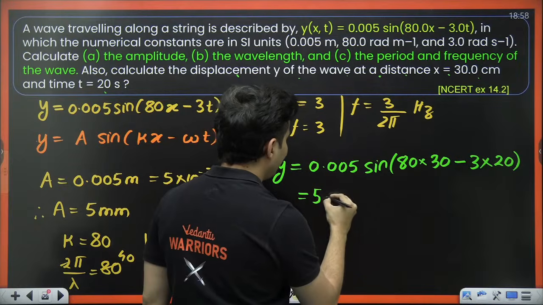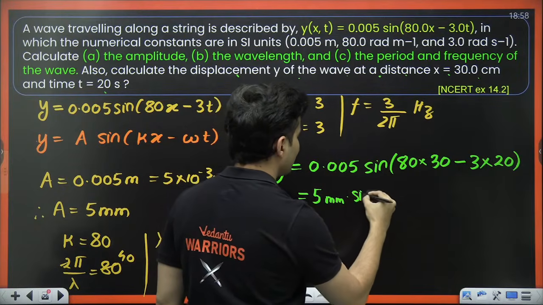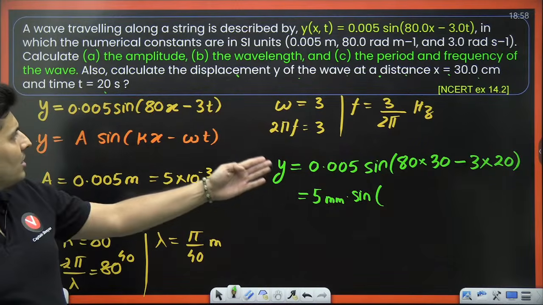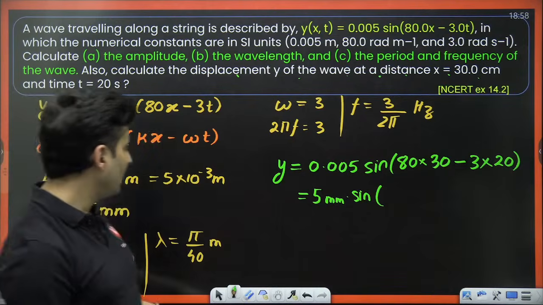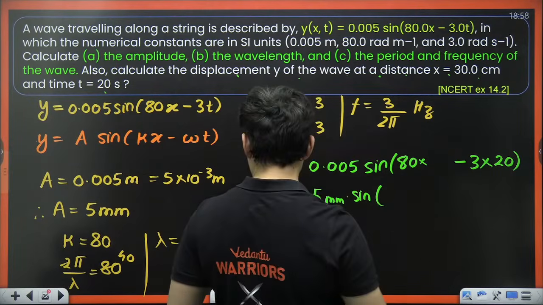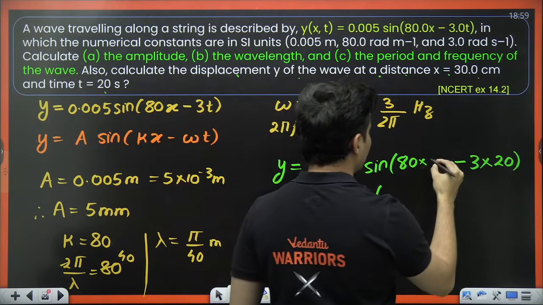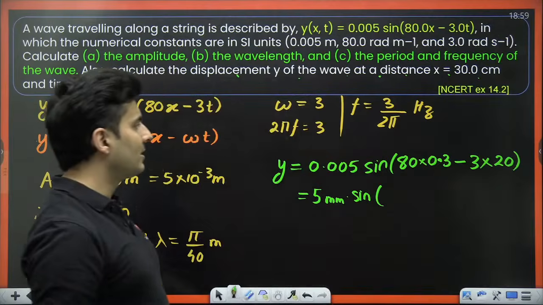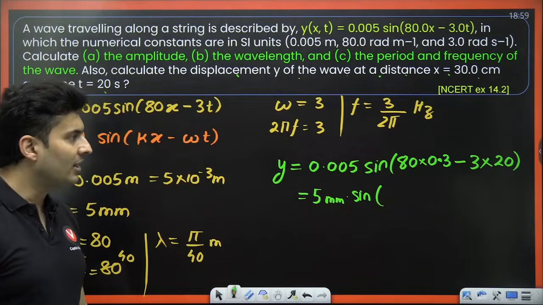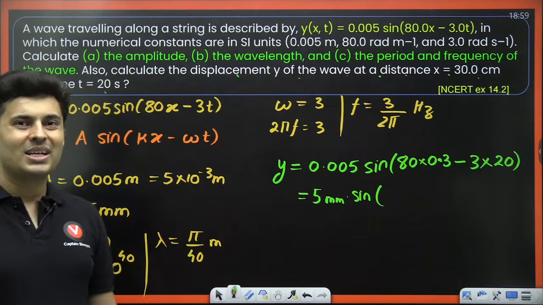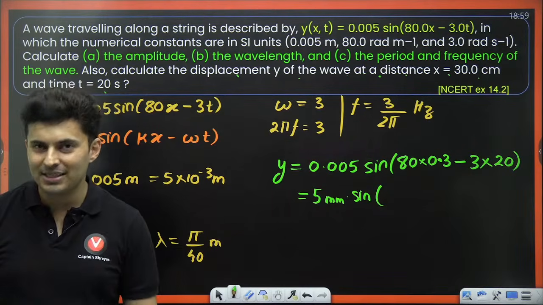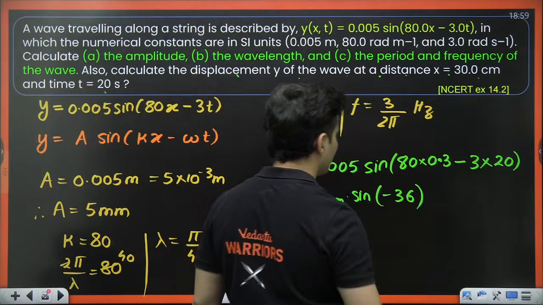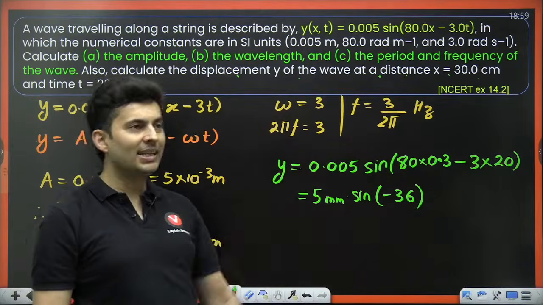This is basically 5 millimeters into sine of, try this out, 8 3s are 24 and 8 into 30 centimeters. My bad. I have to keep this as 0.3 then, because this was 30 centimeters, and 3 into 20. Yes, that is also fine. 24 and 320, 60. So 60 and 24, my dear students, that's going to be 36 with minus sign, so minus 36. But how do you find sine of minus 36?